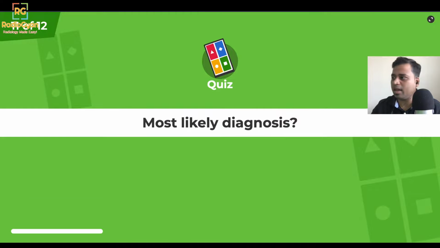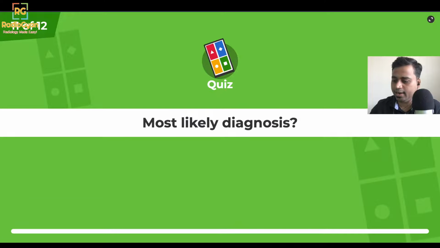So as I said, these are double point questions. What is the most likely diagnosis?